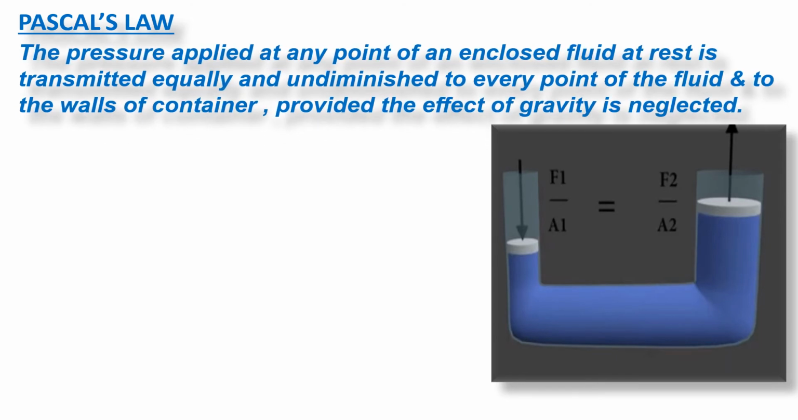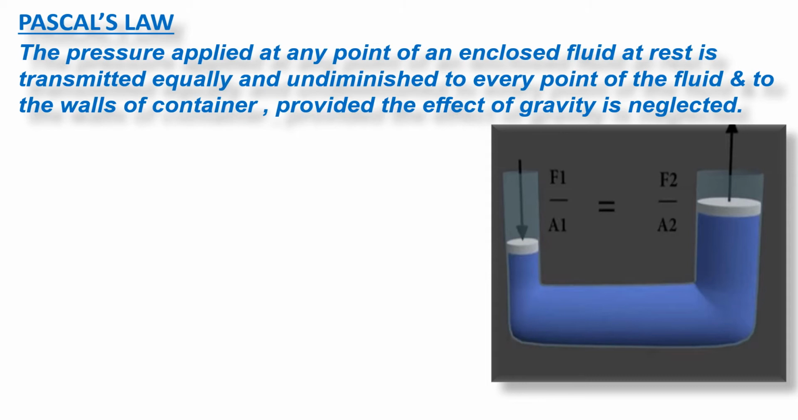So it states that the pressure applied at any point of an enclosed fluid at rest is transmitted equally and undiminished to every point of the fluid and to the walls of the container. So here the effect of gravity is neglected. तो यहाँ पे हाइट के हिसाब से लिक्विड कॉलम के हाइट के हिसाब से प्रेशर चेंज होता है ऐसा कंसिडर नहीं किया जाता. That it is considered that pressure everywhere and in all the directions is same and it is transmitted undiminished to every point of the fluid. Clear? And to the walls of the container. So now there are many applications of Pascal's law. So hydraulic lift, hydraulic brakes, these are the applications of Pascal's law.